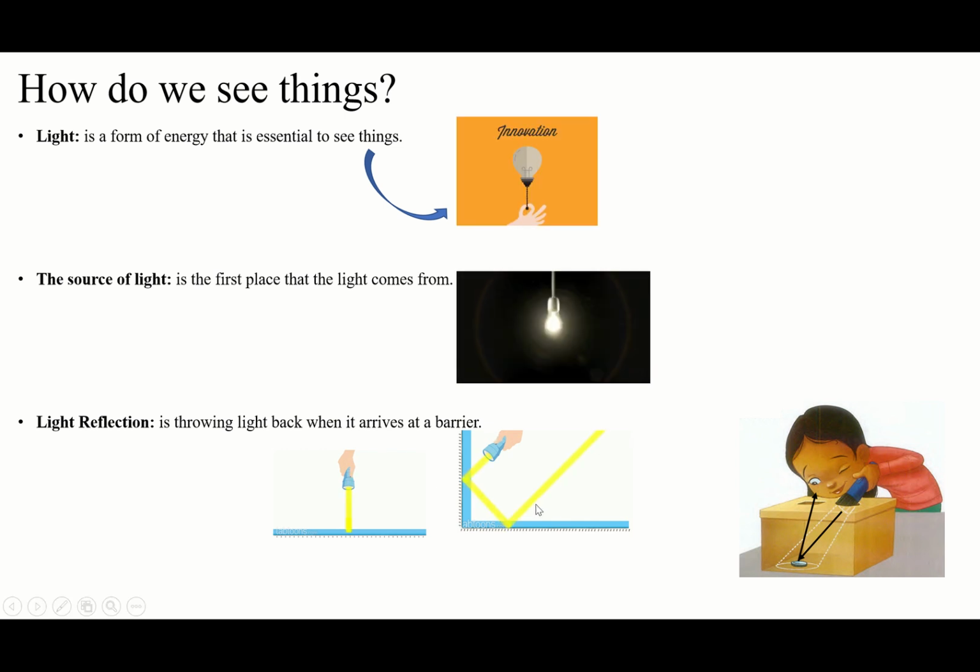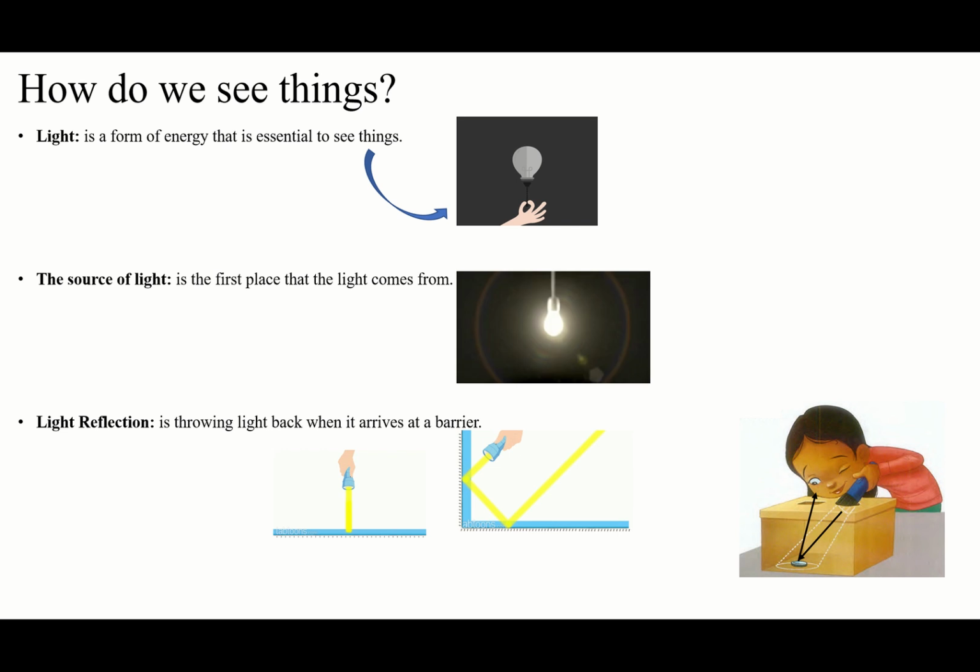We said when sound comes from the source of the sound and arrives at a barrier, like the wall in your room or any other place, it's going to bounce back. It's going to come back, like a ball. When you throw a ball to the wall, when it arrives at the wall, the ball is going to come back, right? Why? Because it arrives at a barrier.